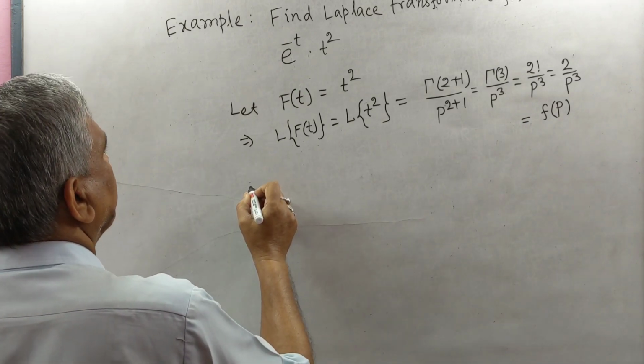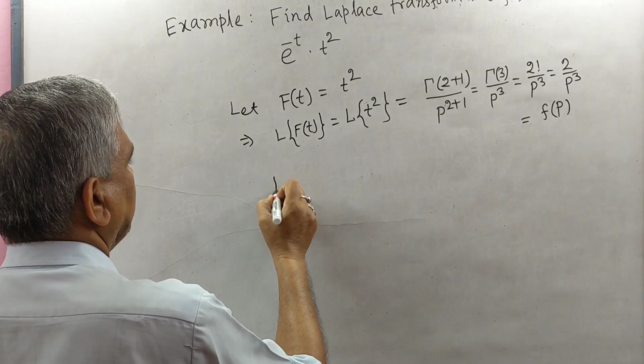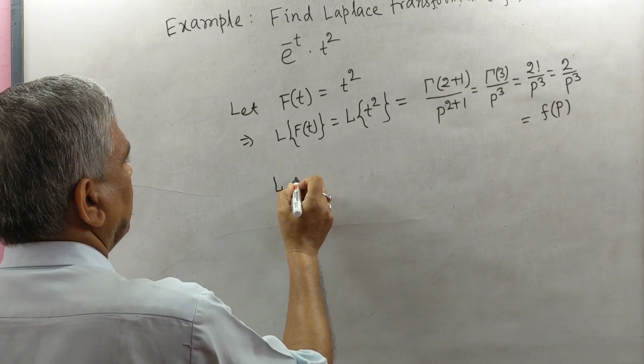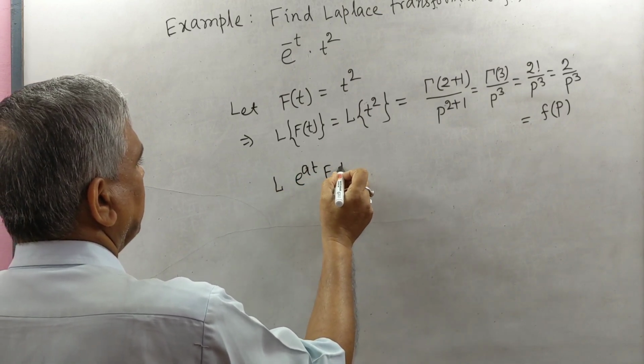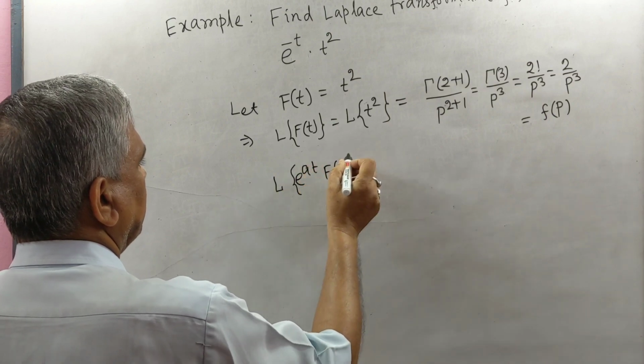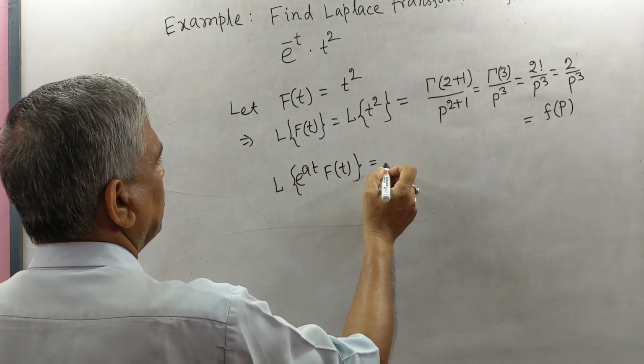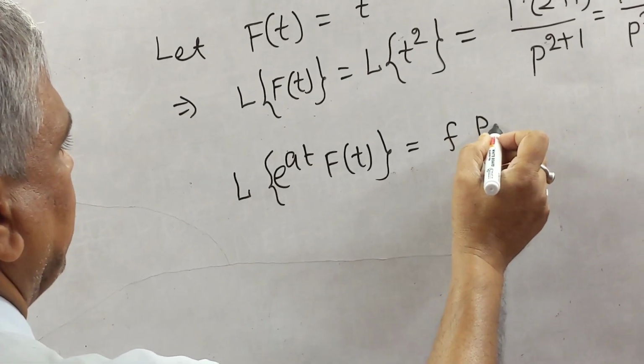We know that from the first shifting theorem, L of e to the power at f(t) equals f(p minus a).